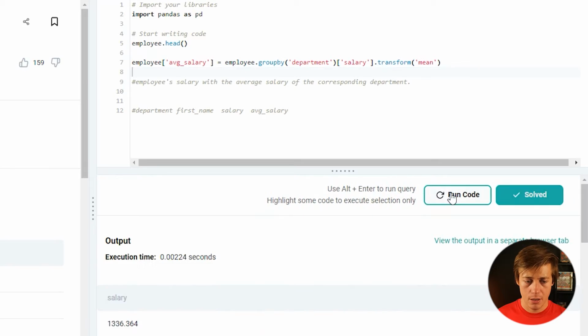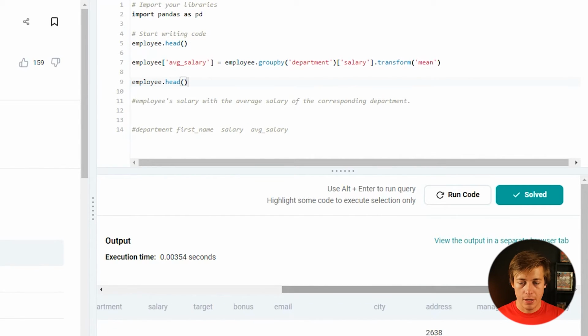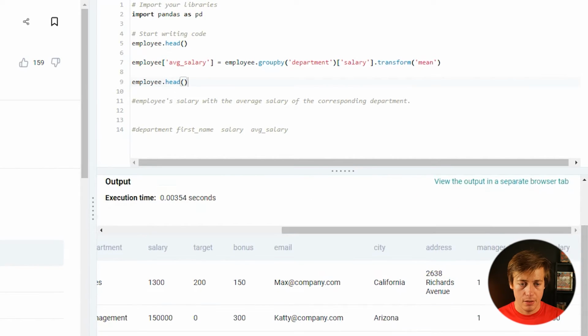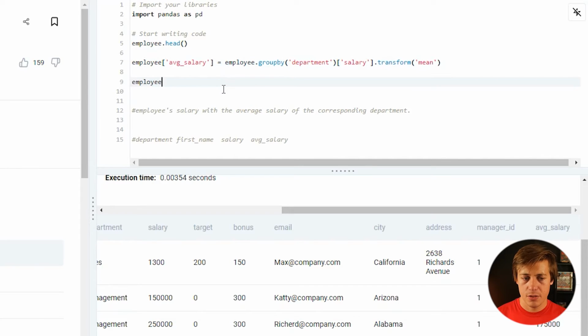So let's run this code. And let's run this employee.head. So now if we go all the way over here, we can see the average salary. And now all we have to do is just put employee, and we're going to output a lot of these different columns. So do that twice, and let's just copy this right here and put our classic single quotes.